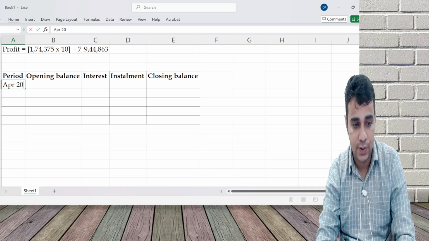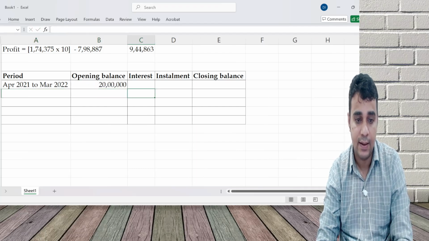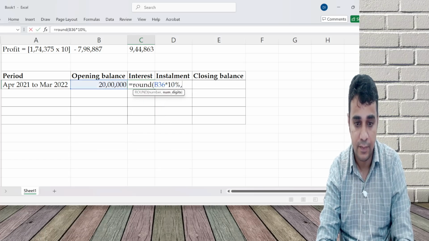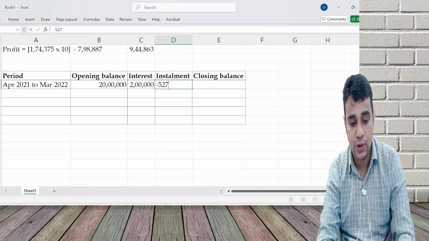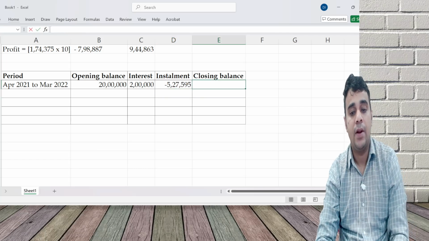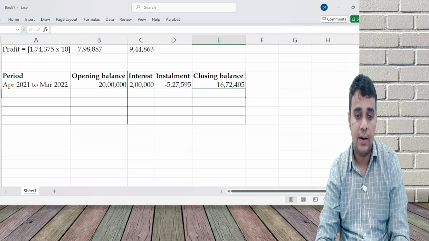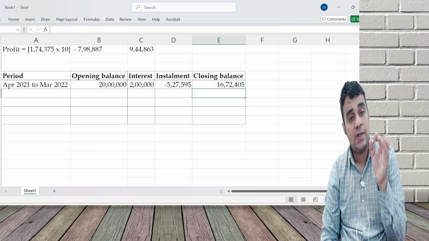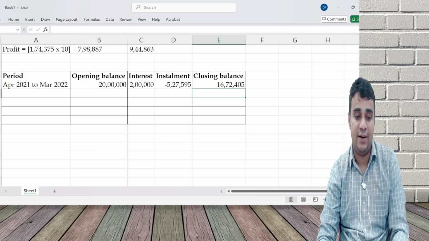April 2021 to March 2022, opening balance is 20 lakh, interest is 10%. We pay installment of 527,595. Closing balance is opening plus interest, deduct the installment. So this is interest for April 2021 to March 2022. I don't need this. I need it for my time period.